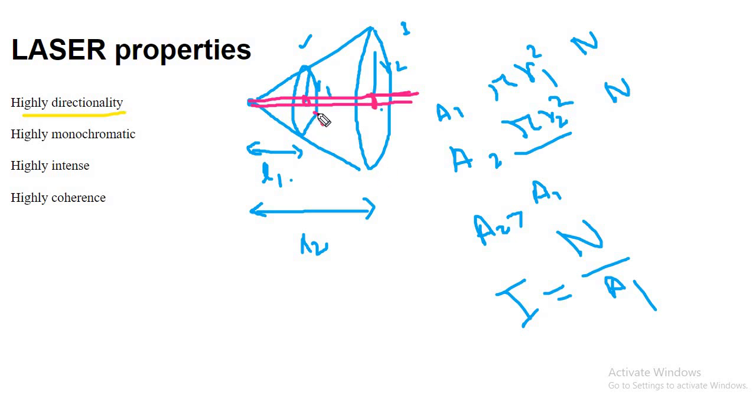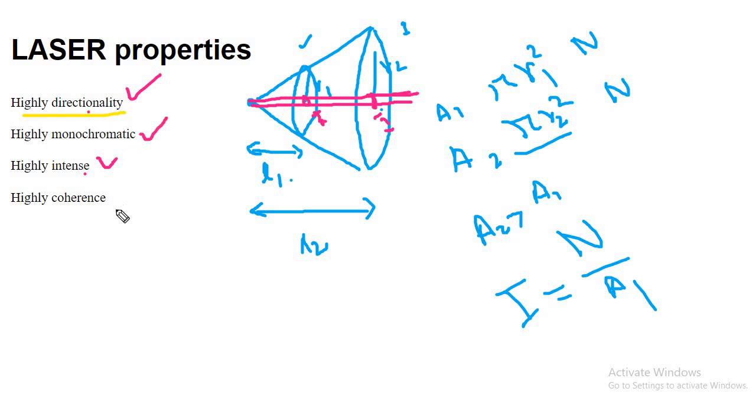So the intensity at that point and the intensity at this point are almost equal. So high directionality gives high intensity. The number of photons increases, and this is not divergent in nature. So laser gives the advantage of high intensity and high directionality.